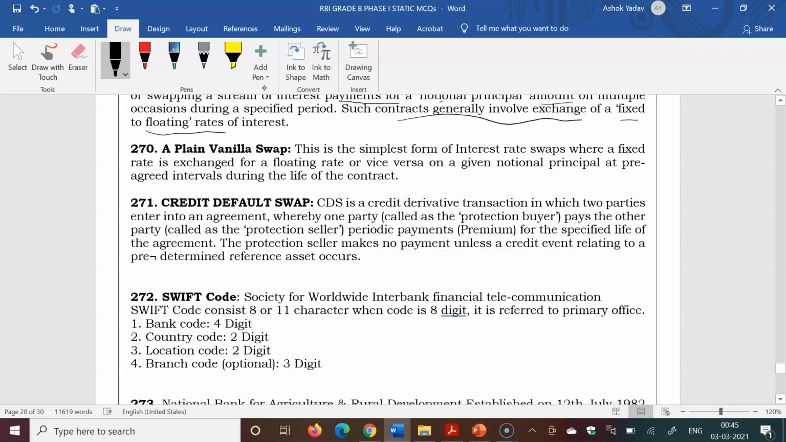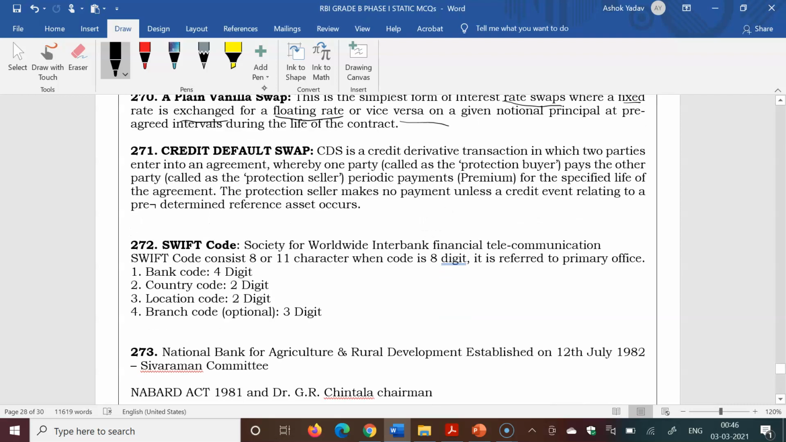Plain vanilla swap is the simplest form of interest rate swap, where a fixed rate is exchanged for a floating rate or vice versa. Credit default swap is a credit derivative transaction in which two parties enter into a credit arrangement where one party, called the protection buyer, pays the other party, called the protection seller, periodic premium payments for the specific life of the agreement. The protection seller makes no payment unless a credit event relating to the predetermined reference asset occurs. What is a CDS? It is like an insurance coverage arrangement for the loan.